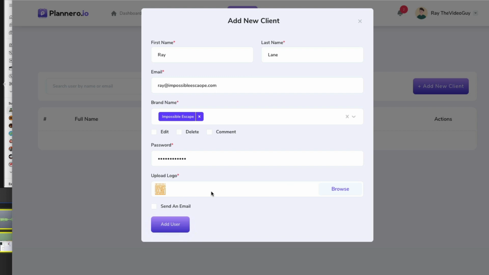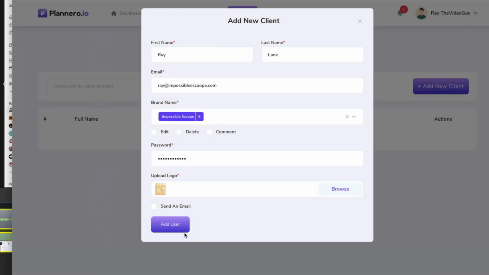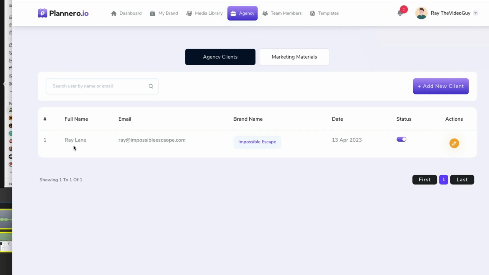Okay, and then we can add me as a user. Whoops. Boom. And so now I can access this as well. So not only me as the owner of the whole thing can access it, but the client, me, can actually go in and access this as well. So that's the agency area.